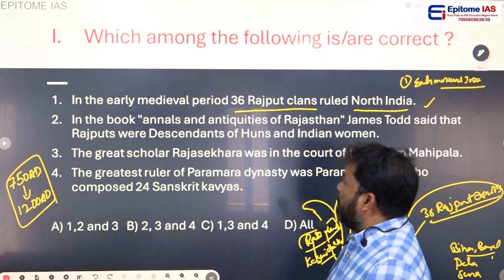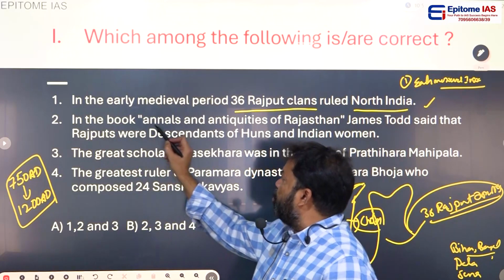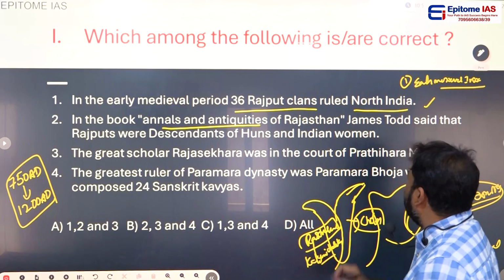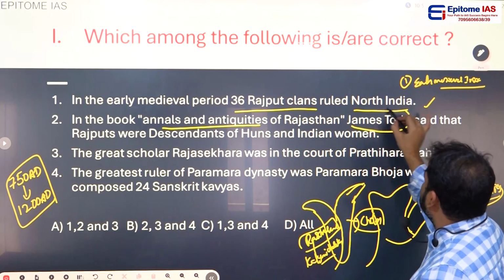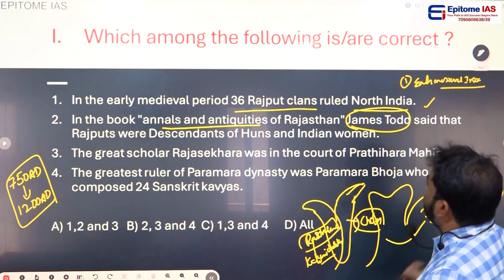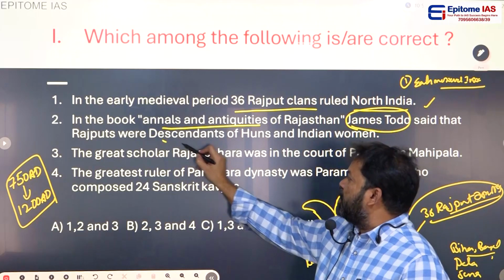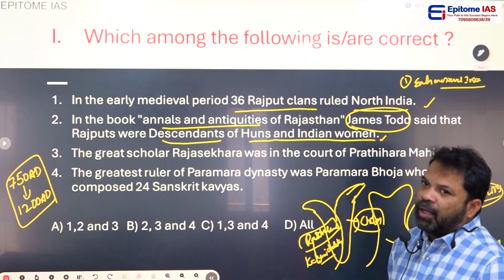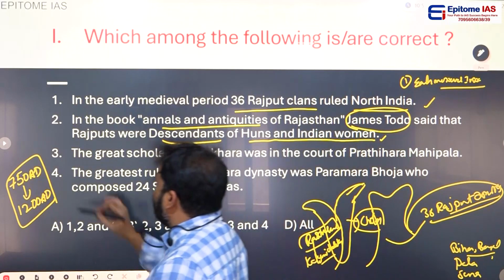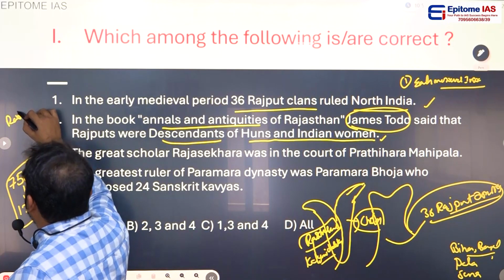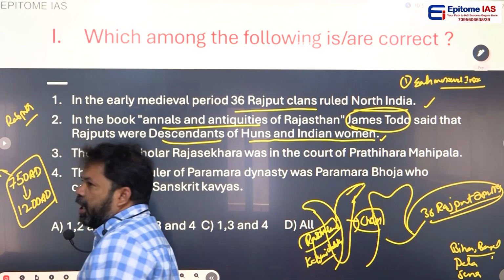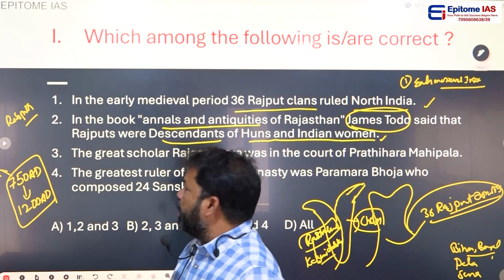The second statement: in the book Annals and Antiquities of Rajasthan, James Tod said that Rajputs were descendants of Huns and Indian women. Who were the Rajputs? We never heard about the Rajputs before 750 AD.